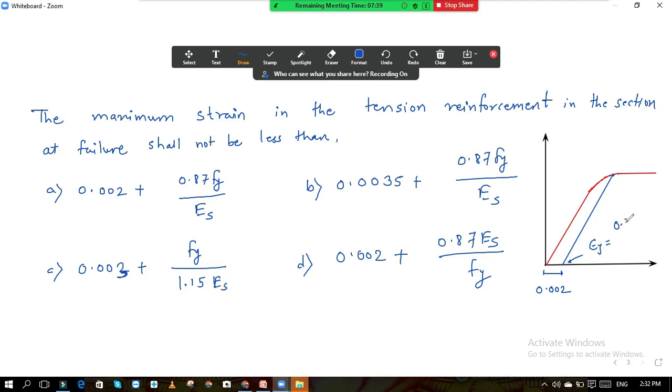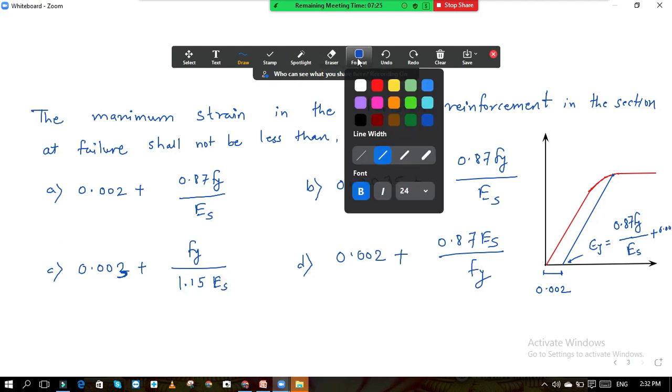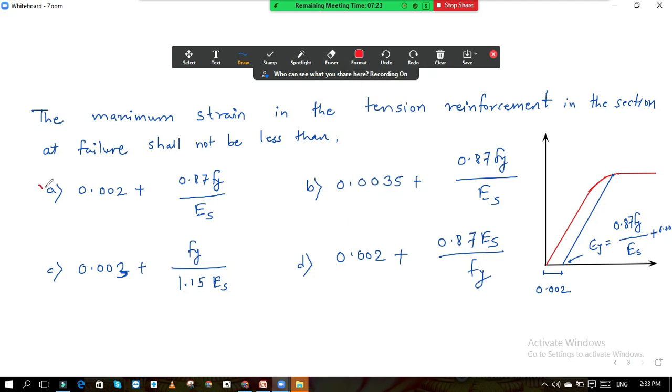Stress in steel is 0.87 Fy, divided by Young's modulus Es, plus this 0.002. So your option is option A: 0.002 plus 0.87 Fy upon Es. This is the strain.